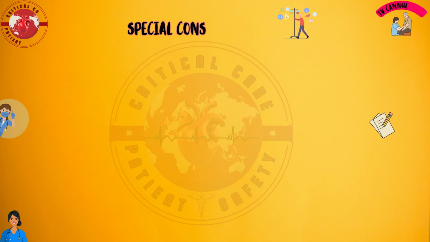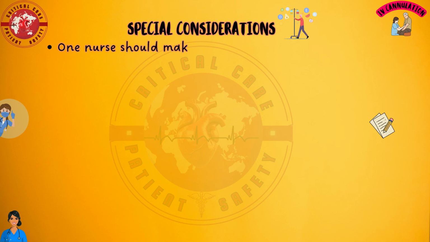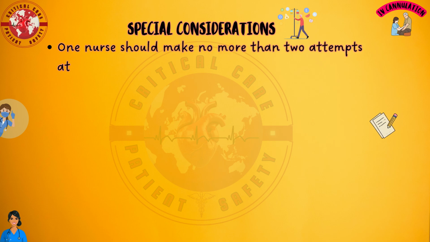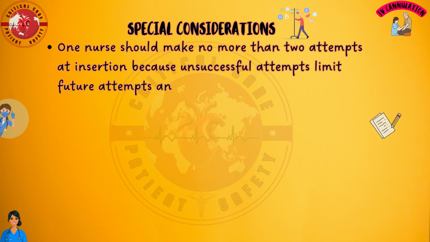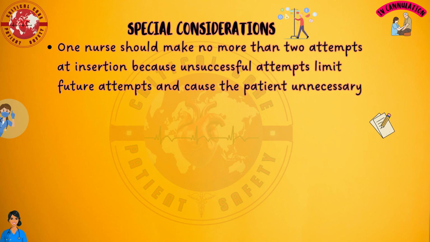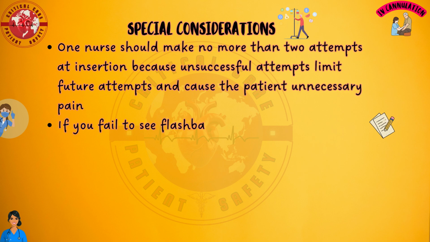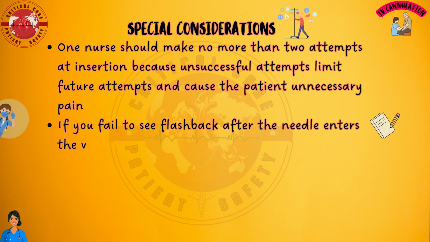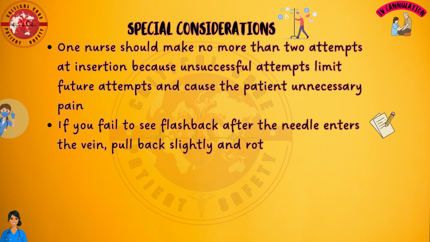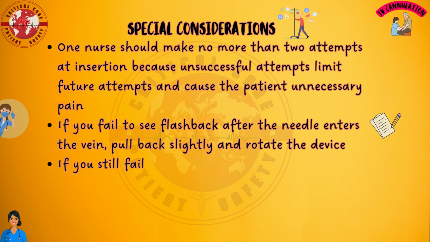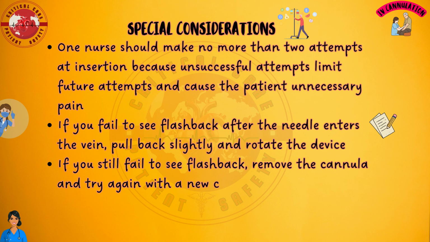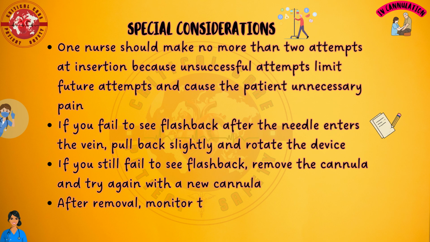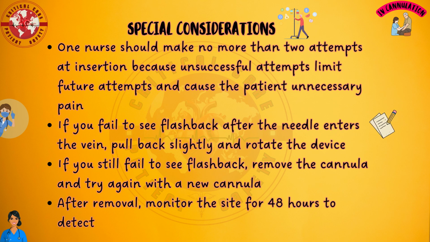Special considerations. One nurse should make no more than 2 attempts at insertion because unsuccessful attempts limit future attempts and cause the patient unnecessary pain. If you fail to see flashback after the needle enters the vein, pull back slightly and rotate the device. If you still fail to see flashback, remove the cannula and try again with a new cannula. After removal, monitor the site for 48 hours to detect post-infusion phlebitis.